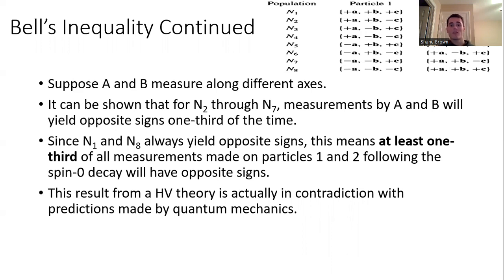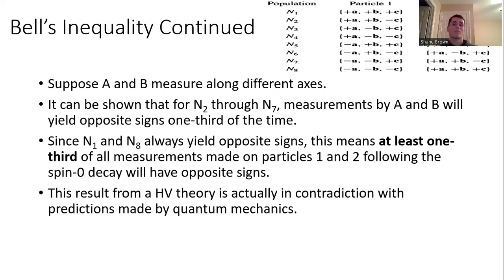And for populations N1 and N8, if you look at those, for example N8, you'll see that particle 1 is all negative, particle 2 is all positive, and the inverse is true for N1. So in those cases, anytime you measure a particle belonging to N1 or N8, you're always going to get opposite signs, right?